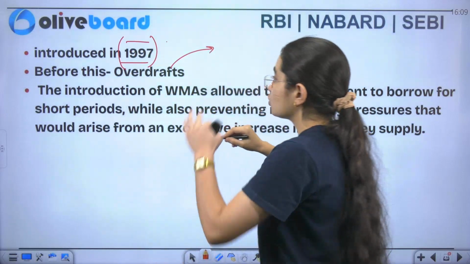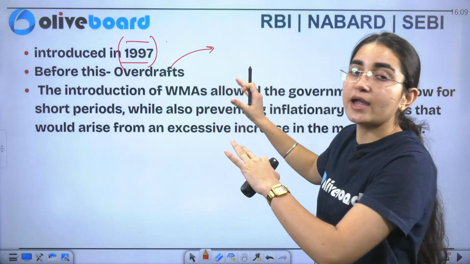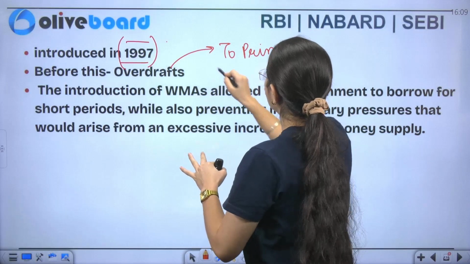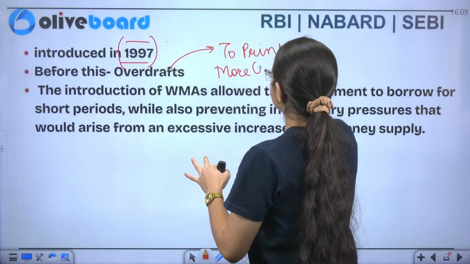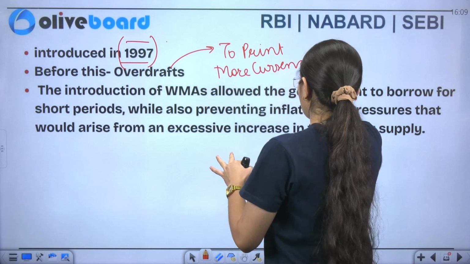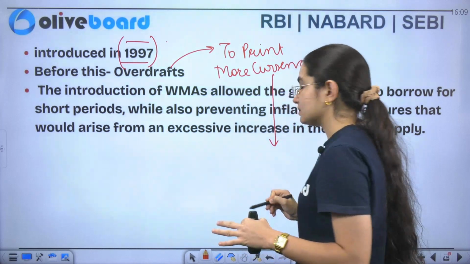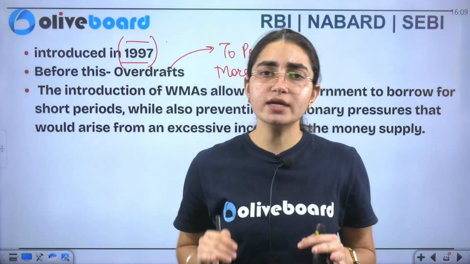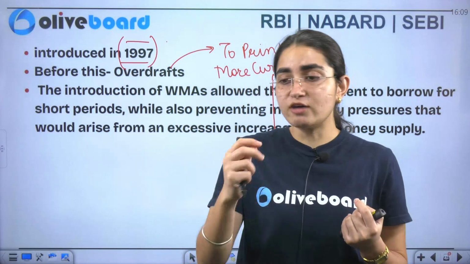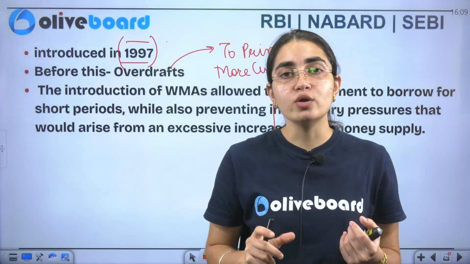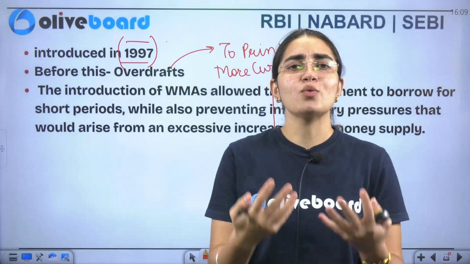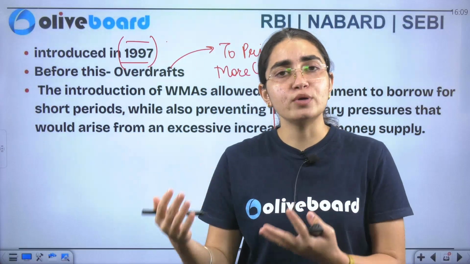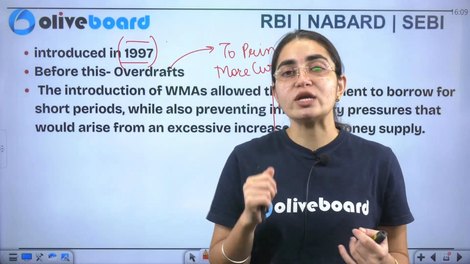It was pressurizing the RBI to print more money, and we all know that printing more currency means giving more loan to the government of India. No one knows if the government is using that loan in infrastructural activities or somewhere else. We don't know if that expenditure is done for productive purposes or not. So that was one question.